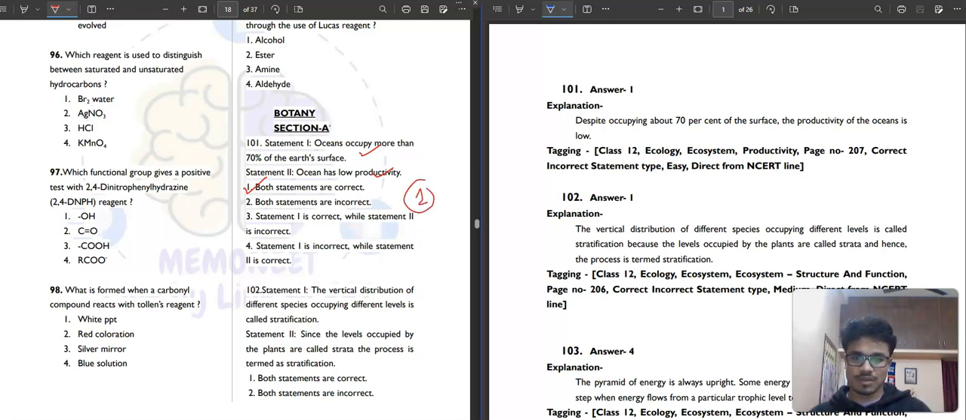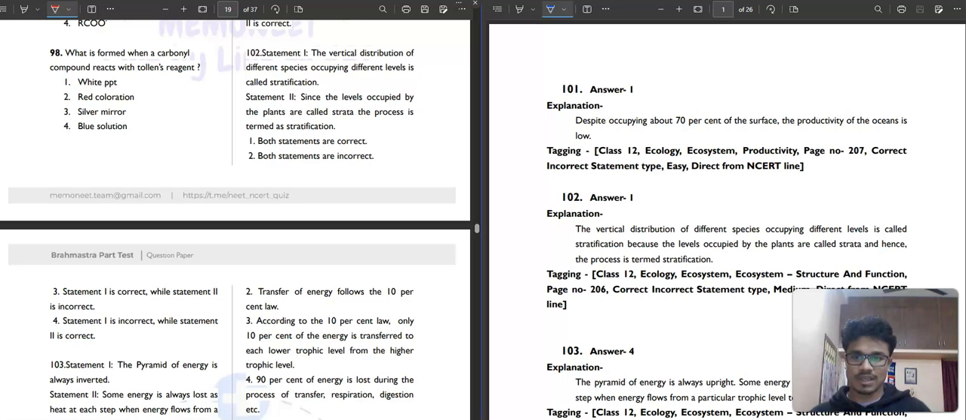Then question number 102. It is saying the vertical distribution of different species occupying different levels is called stratification, correct. Since the levels occupied by the plants are called strata and the process is termed stratification, it is also correct. So both the statements are correct. First option will be your correct answer.